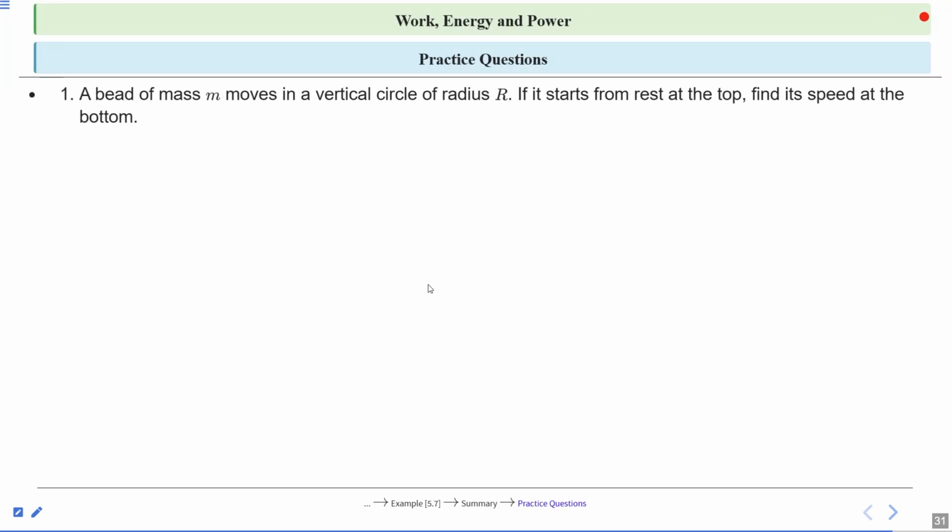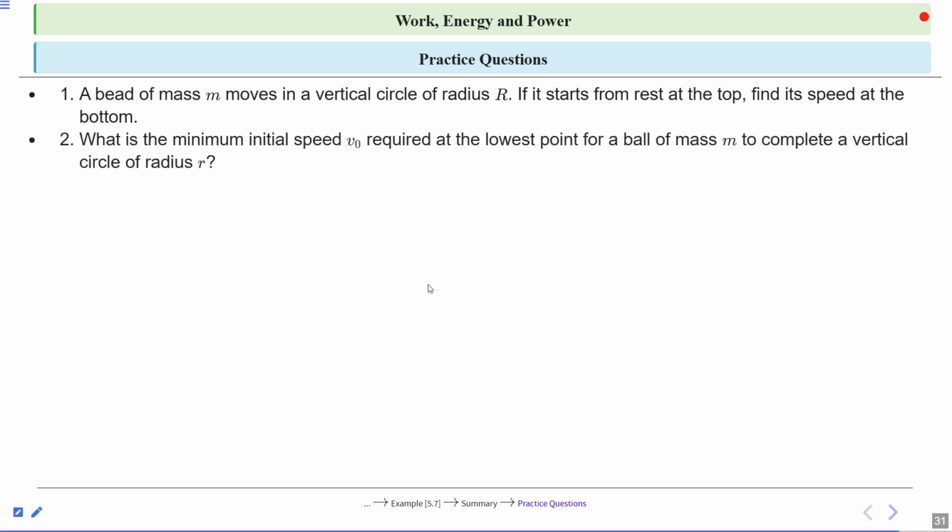Now we have some questions for you. Please solve. These are practice questions. First, a bead of mass m moves in a vertical circle of radius r. If it starts from rest at the top, find its speed at the bottom. Second, what is the minimum initial speed v naught required at the lowest point for a ball of mass m to complete a vertical circle of radius r?